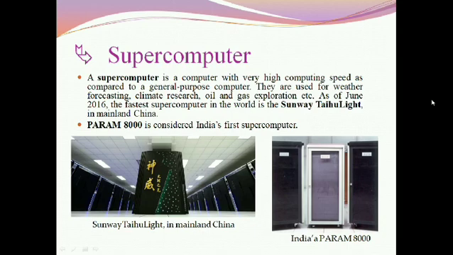Param 8000 is considered India's first supercomputer. We see here these two images, Sunway Taihu Light in mainland China and India's Param 8000.